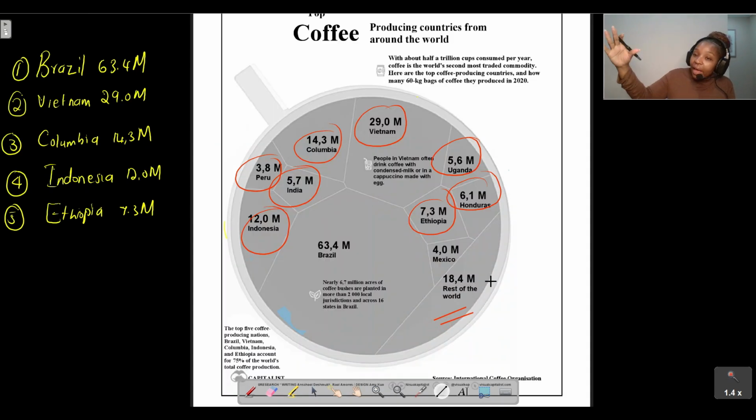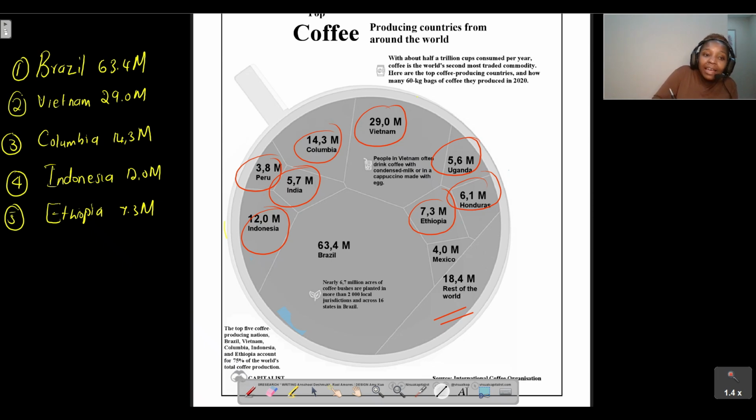So we take the top 5 countries, add them together, and divide by the total sum of the quantity of coffee produced by all of the countries as well as the rest of the world, and multiply by 100 because we are trying to determine the percentage.